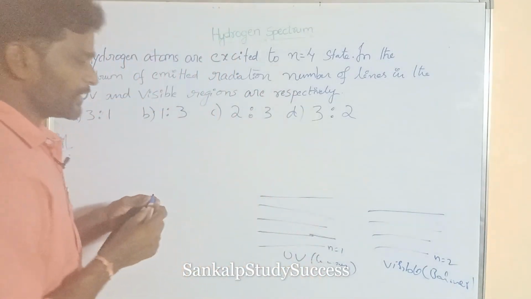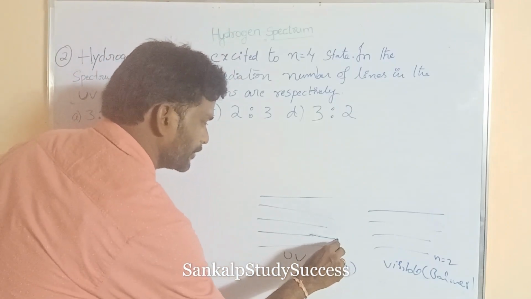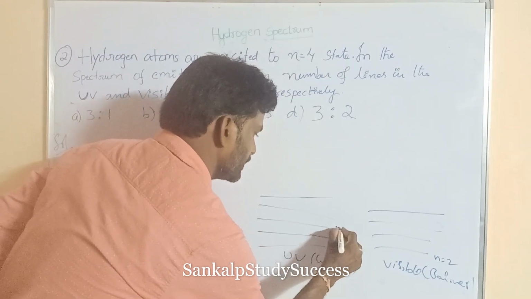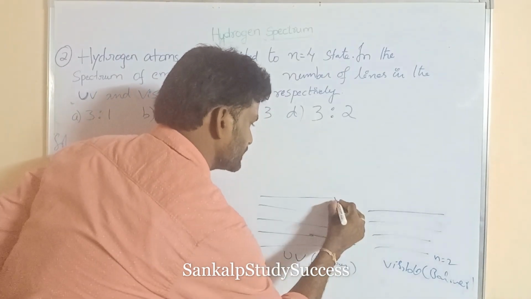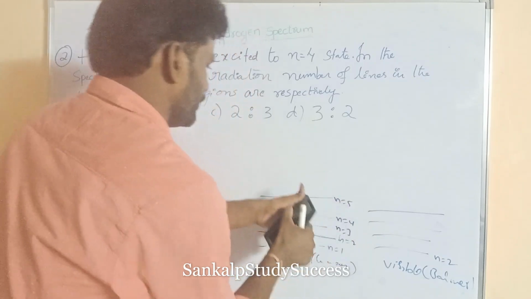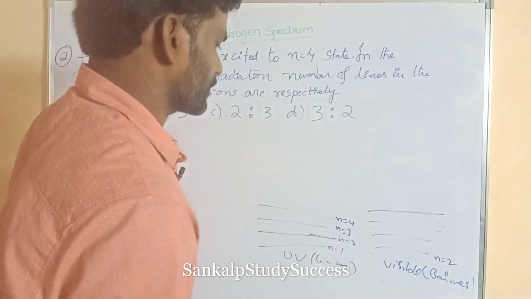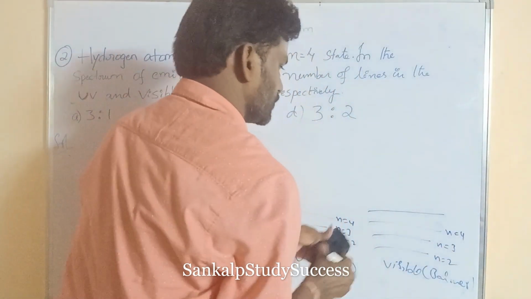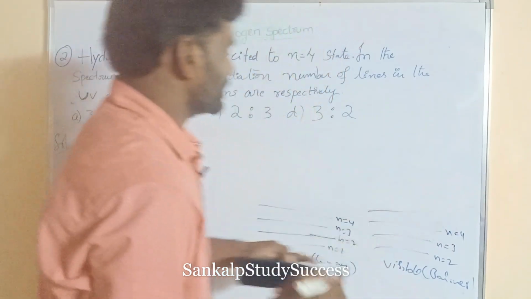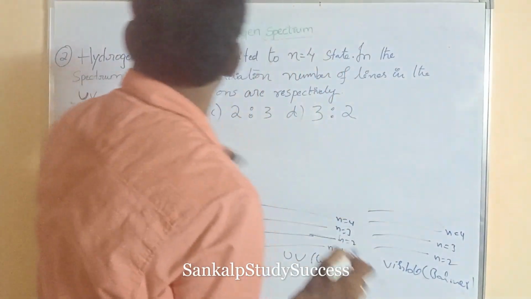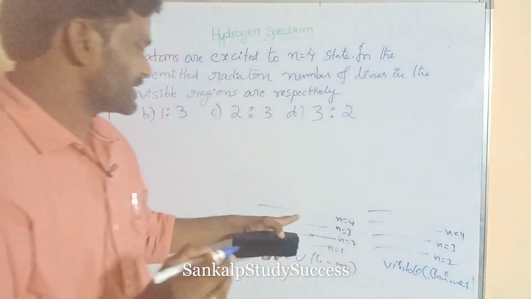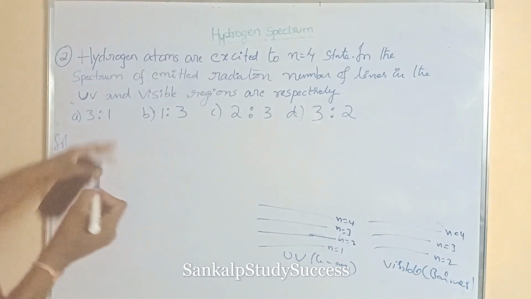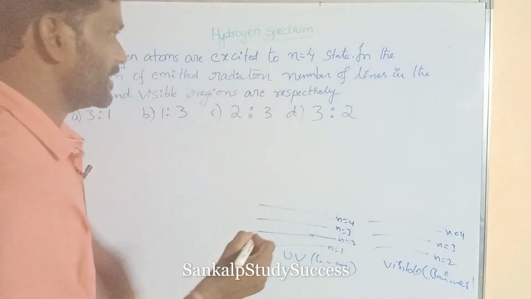So, n is equal to 4. Hydrogen atoms are excited to the n is equal to 4 state, with levels n is equal to 1, 2, 3, and 4. Now, in the spectrum of emitted radiation, these transitions are emitted.